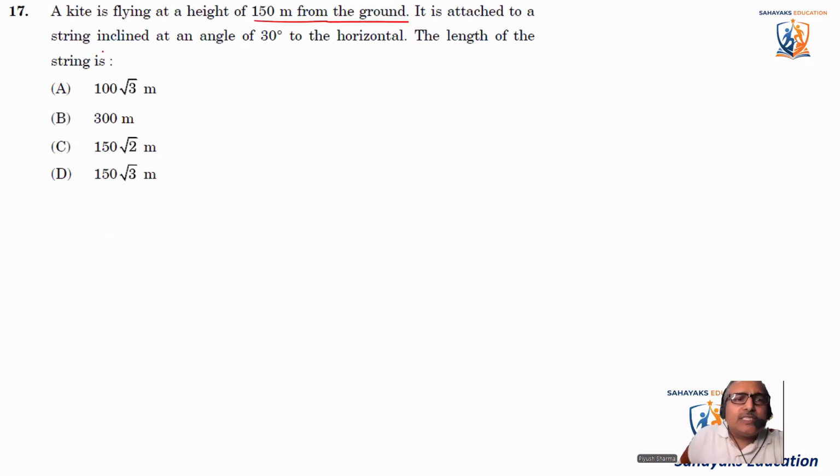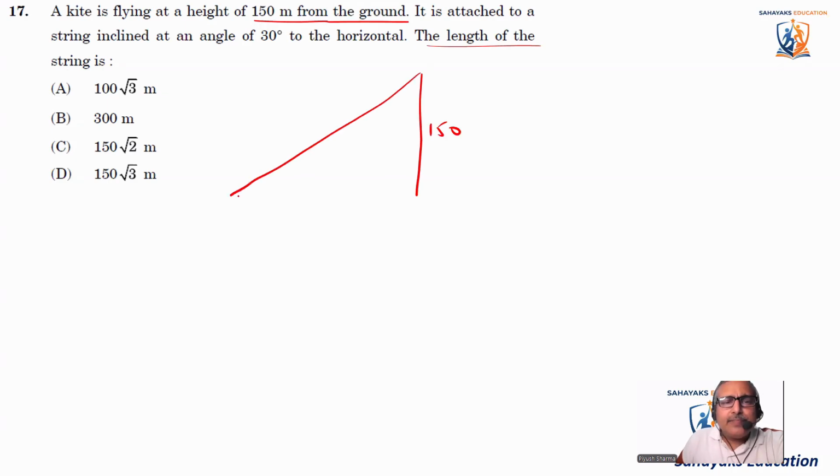It is attached to a string inclined at an angle of 30 degrees to the horizontal. The height is 150 meters, the kite is there, and the angle of elevation is 30 degrees. We need to find the length of the string. X is what we have to find out. So how will we find this?